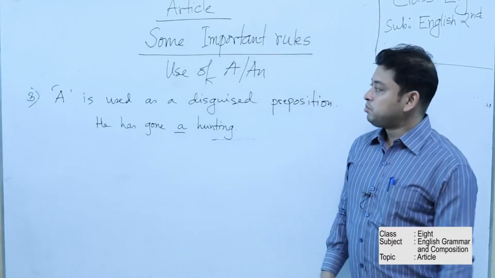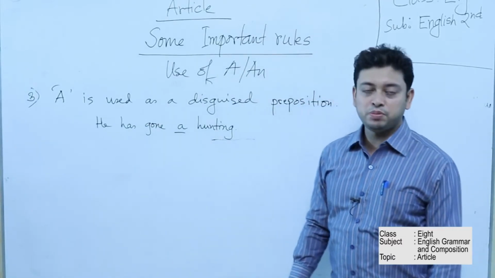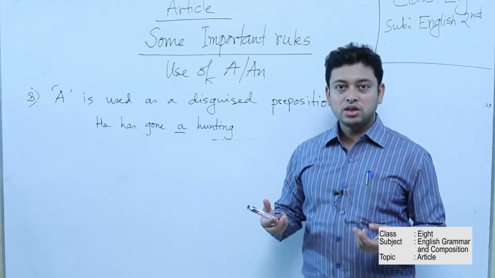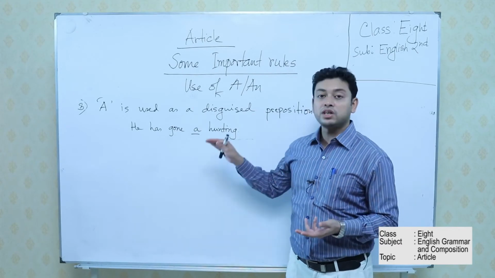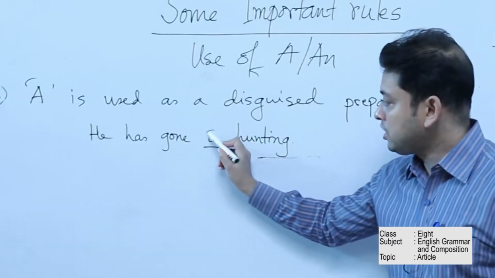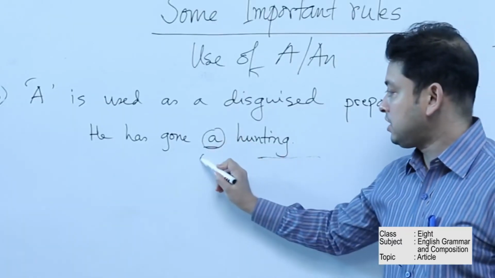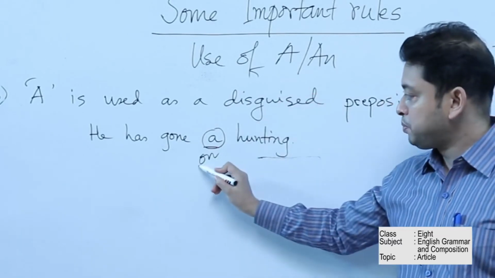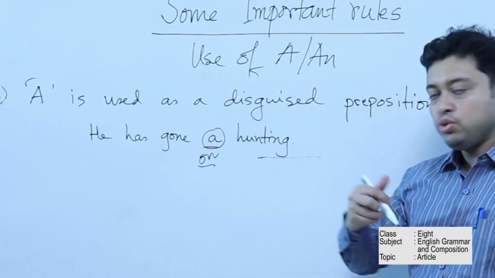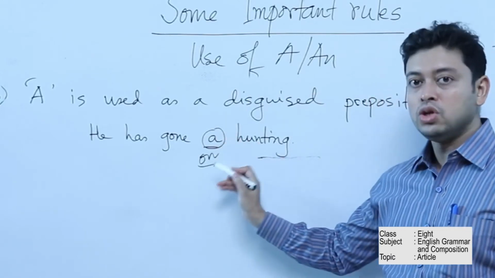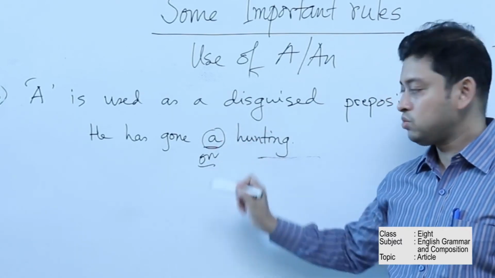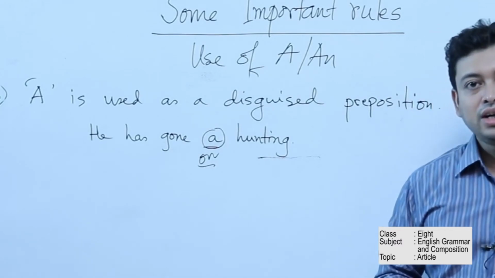So we know, students, preposition can be classified into 6 ways and disguised preposition is one of them. Disguised means it is hidden, it is not actually focused or you cannot see it, but it is actually working silently. So here, he has gone a hunting. Actually here the article a is used, but it is acting as on. So on is a preposition. Now we know that a preposition is a relating word. Actually it is relating, but we are using a in the guise of on. So here we have used a disguised preposition in the form of an article. That's why we can use an article before a disguised preposition.